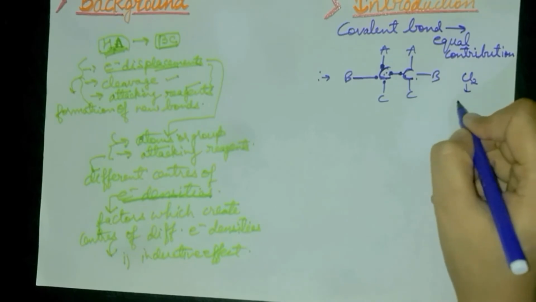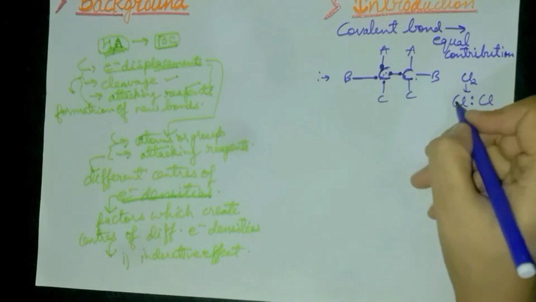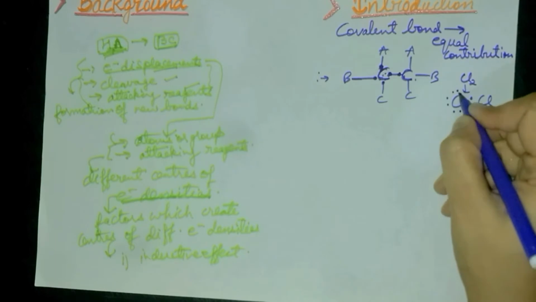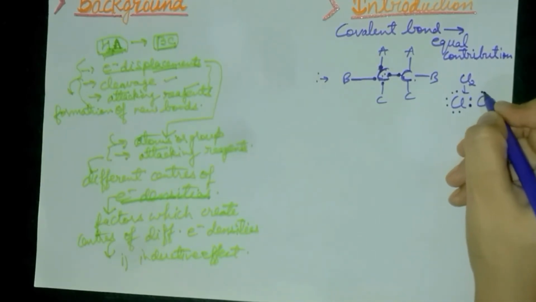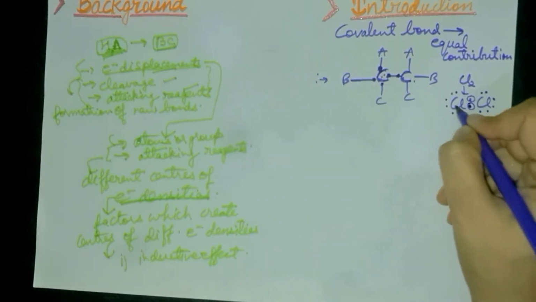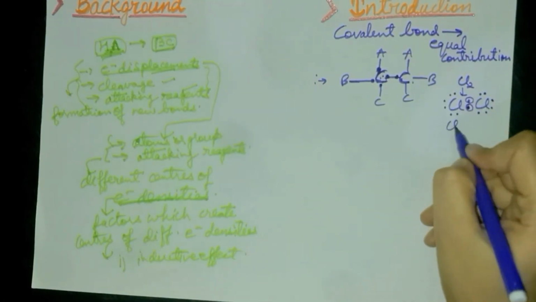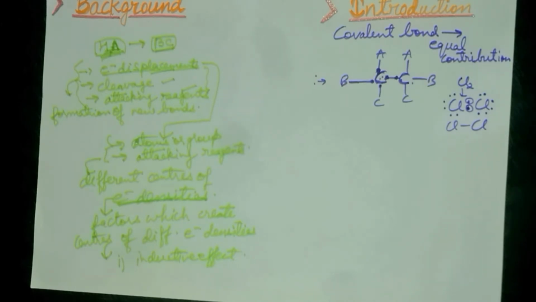Each Cl atom has 7 electrons in its outermost shell: 6 electrons on this chlorine atom and 1 here. These two share electrons and form a bond together, and this way Cl2 exists. Here also the electron pair is shared by equal contribution.